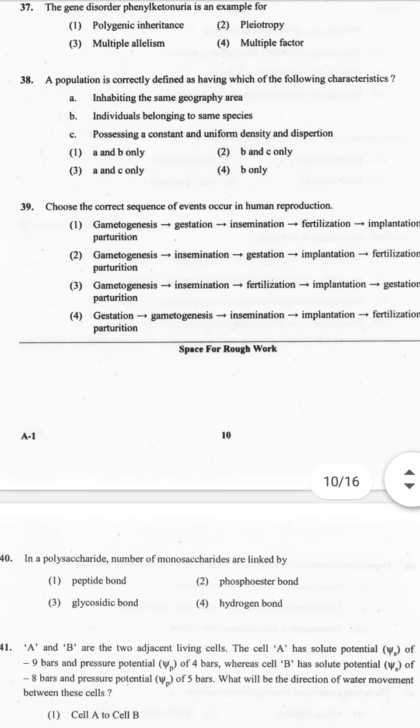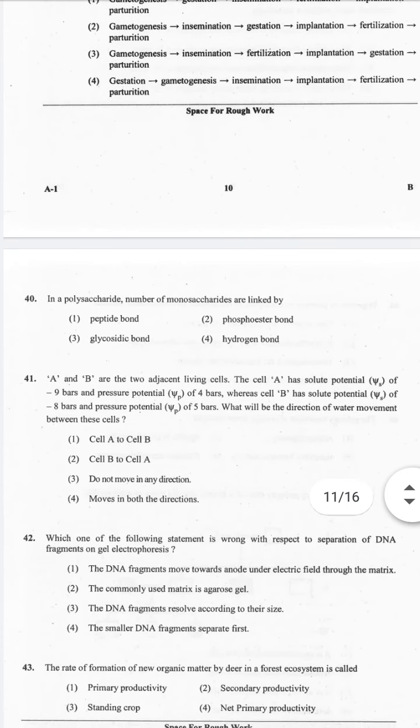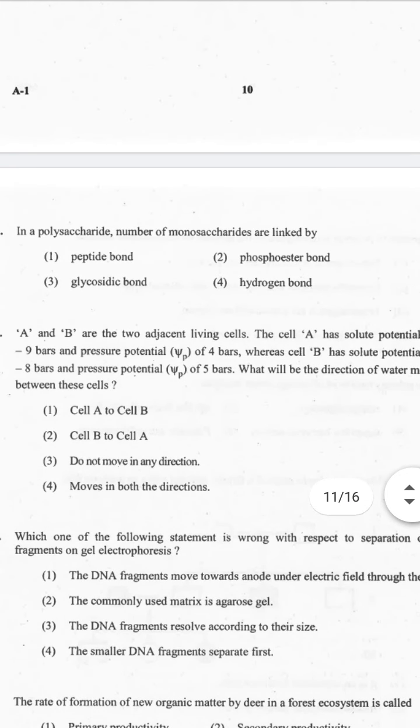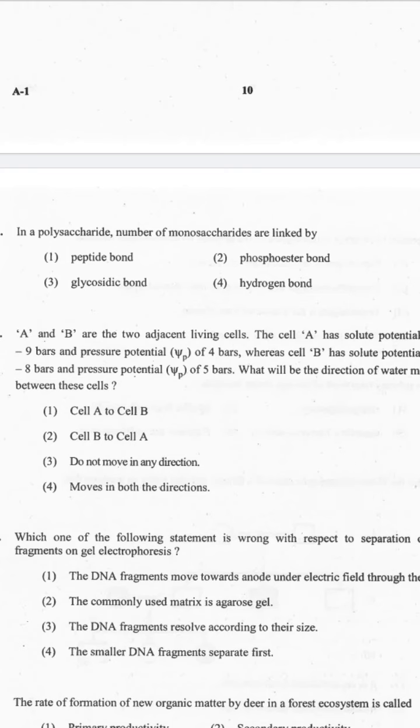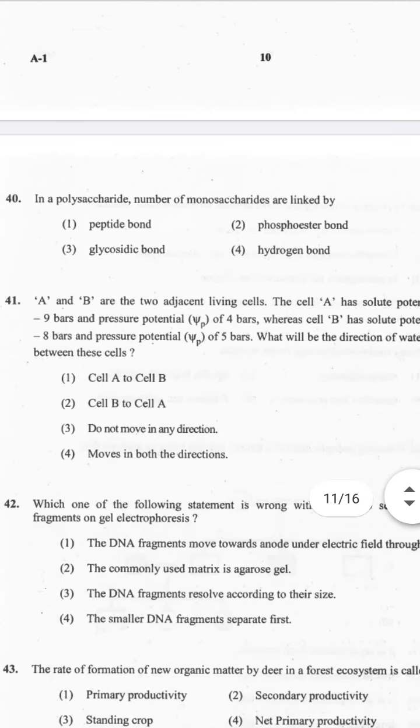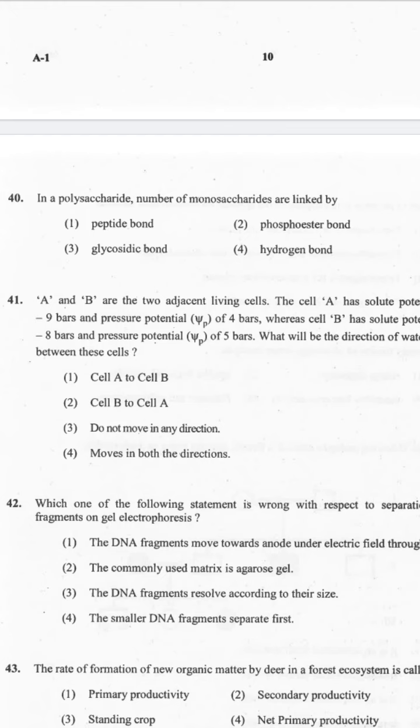Now let's go to question number 40. In a polysaccharide, a number of monosaccharides are linked by: 1. Peptide bond, 2. Phosphodiester bond, 3. Glycosidic bond, 4. Hydrogen bond. The correct answer is option 2.